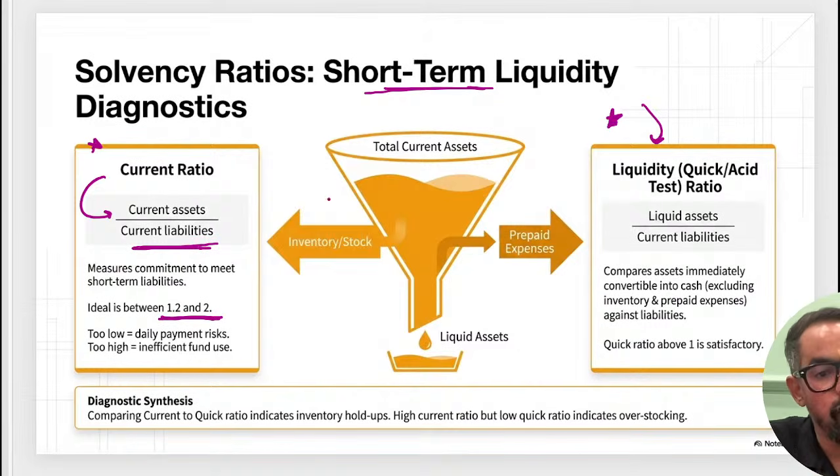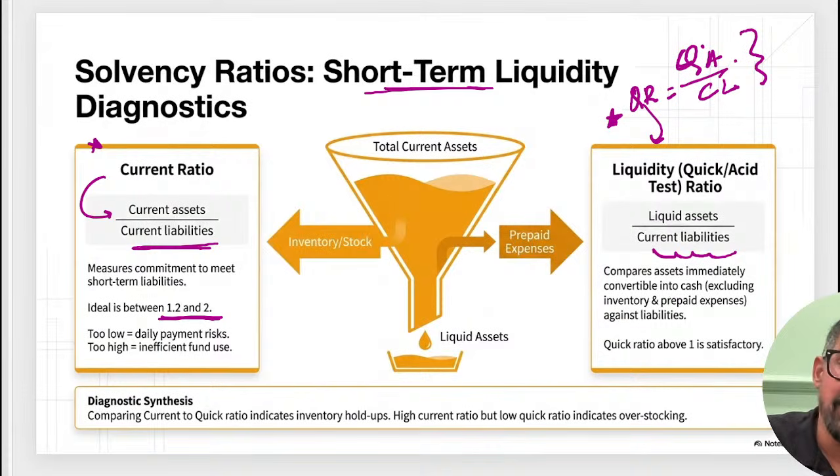The other one is liquidity or quick or asset test ratio, which is calculated as current quick asset divided by current liabilities. Okay? So quick ratio is equal to quick assets divided by current liabilities.